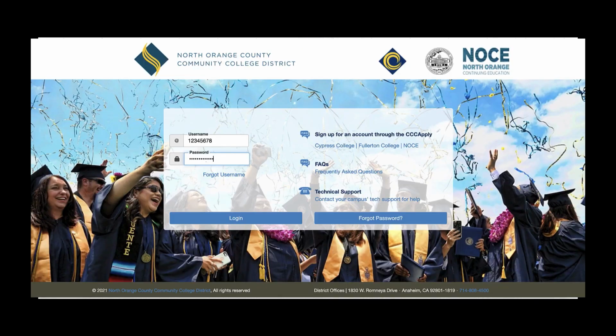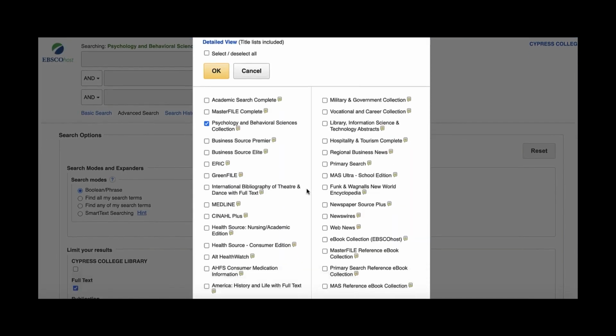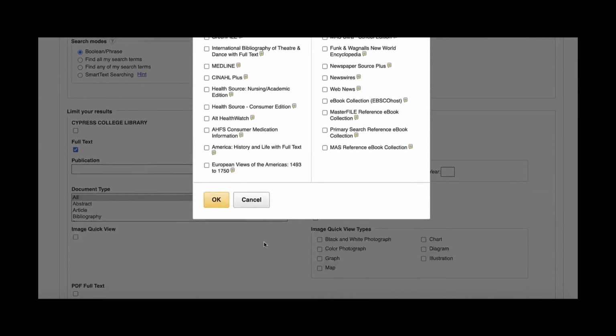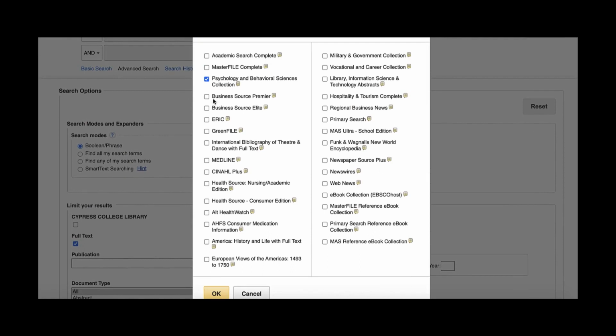With all these databases, you will first need to log in using your student ID number and password. Once you log in, you should be logged in for the duration of your research session. What's great about Ebsco databases is that you can search multiple databases at once using the Choose Databases feature. You can select as many of these databases as you like and click OK. For now, we're just going to select Psychology and Behavioral Sciences collection.